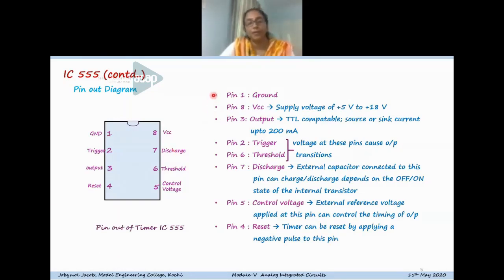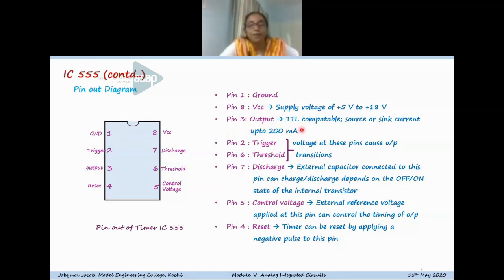There is no need of an internal diagram to explain the need of those pins, because pin 1 is the ground pin, and pin 8 is the VCC, that is the supply voltage pin. The supply voltage from +5 to +18 volts can be connected to pin VCC. And pin 3 is the output pin. The output is TTL compatible and can source or sink a current of 200 milliamperes.